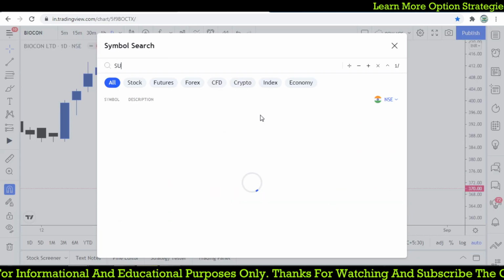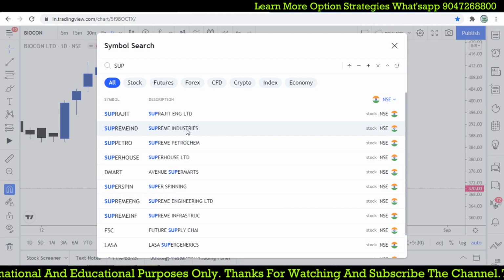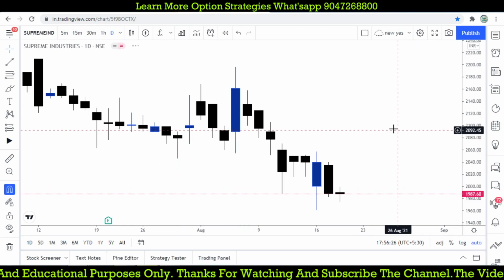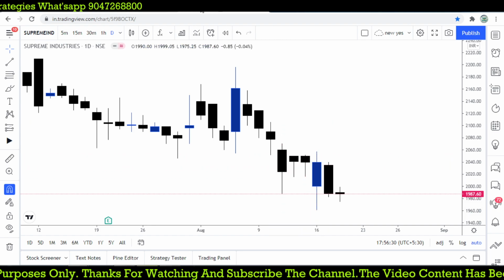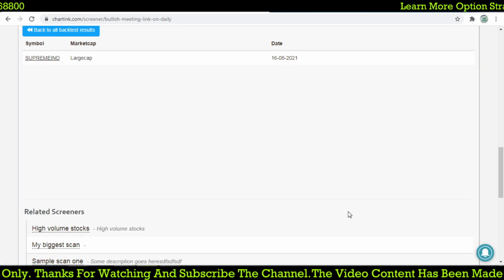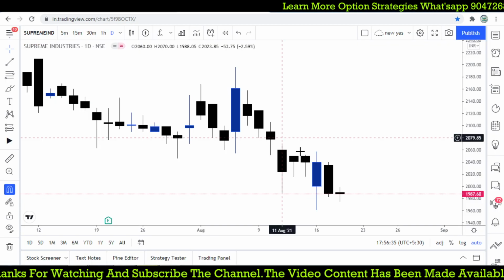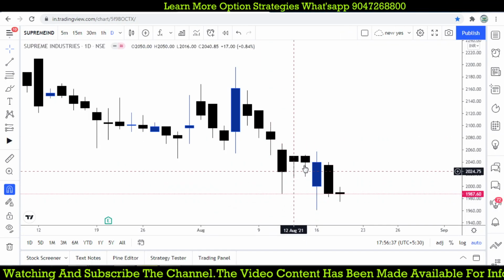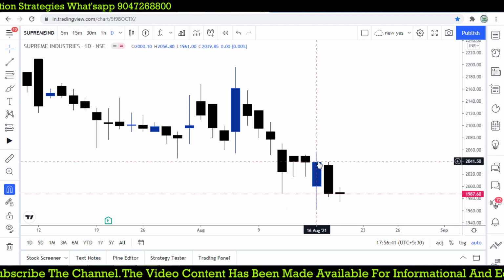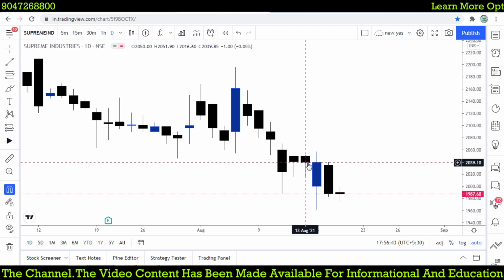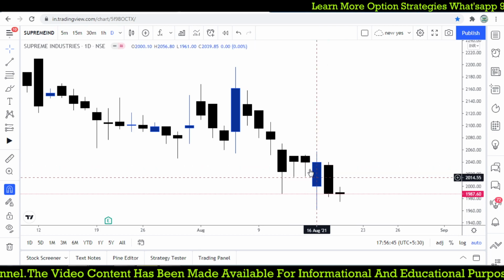So let's say Supreme Industries, where it forms, yes. On 13th, this was given by 14th August, that is a bullish meeting line. 16th August we got it. The previous day candle should be red, and the next day it opened lower and closed equal to the previous close, 2039.85, the same close.